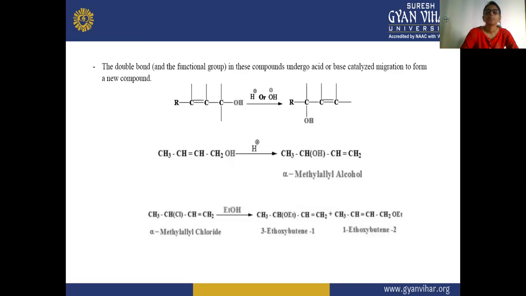So here you can see when H positive is reacting, there is a formation of this. It will take the H from H2O, and there is a formation of OH on the other carbon atom. This H is adding here, and the double bond formation is here. So the product formed is this alpha methyl allyl alcohol, and with the alpha methyl allyl chloride, when it is reacting with ethyl alcohol, there is a formation of 3-ethoxybutene, or there is a formation of 1-ethoxybutene 2.